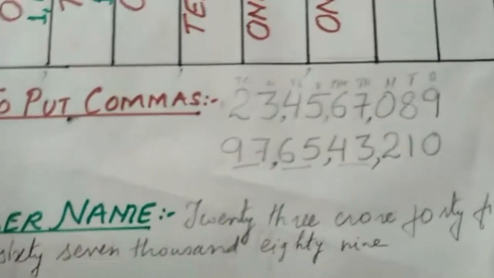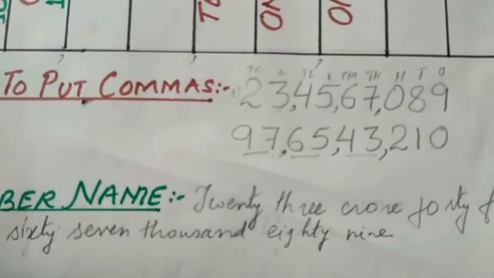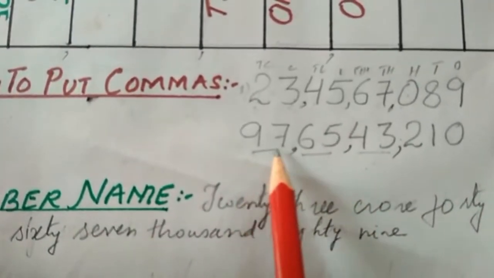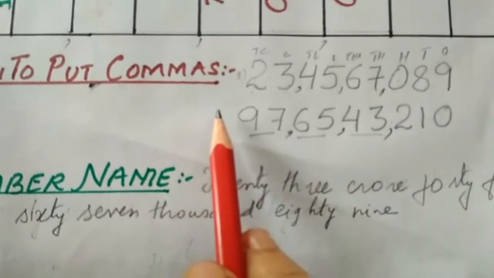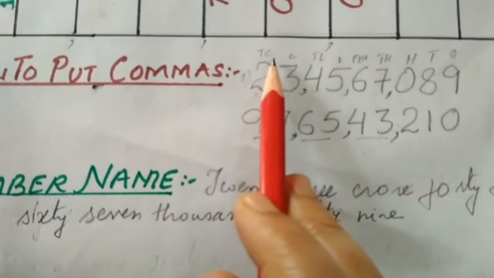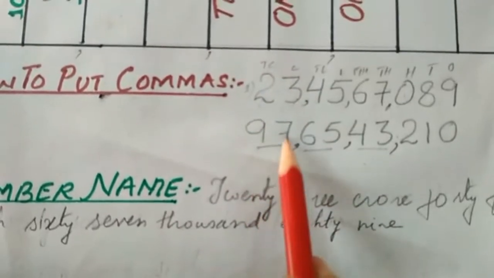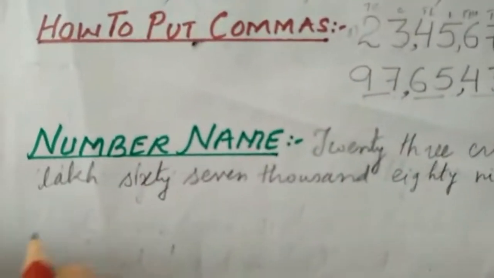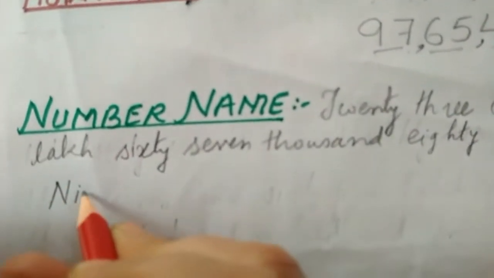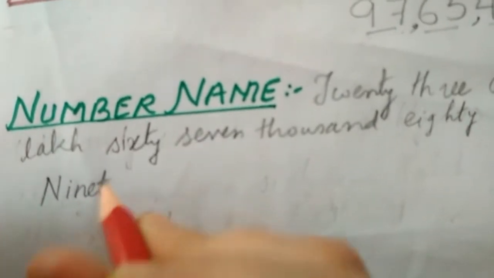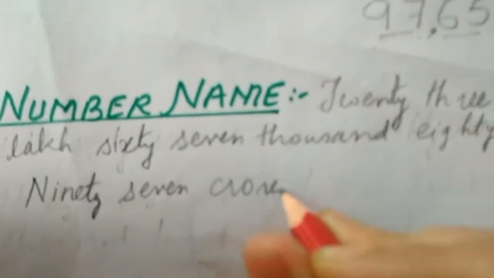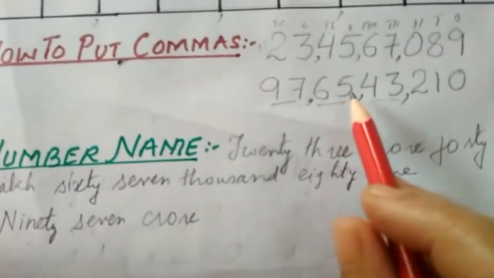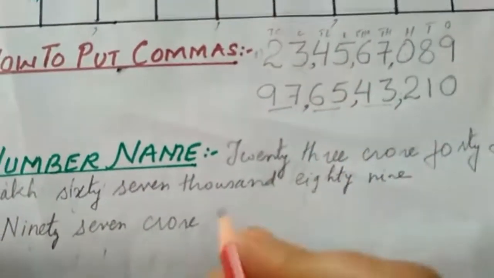Next number is 97. 97 what? If you are going to read, we will read from the highest place value, or the last group. So 97 crore. Here we will write the number name as 97 crore. Next is 65 what? Lakh.